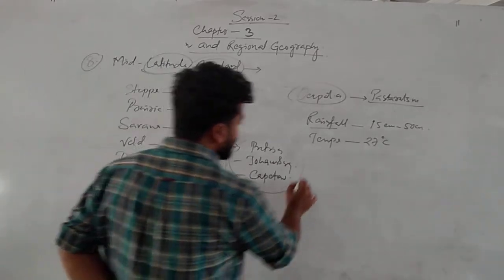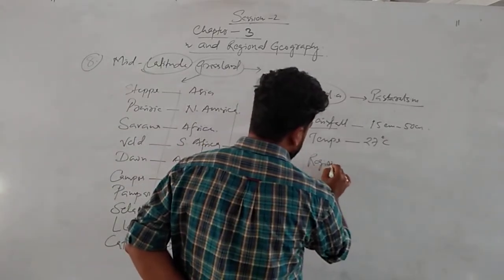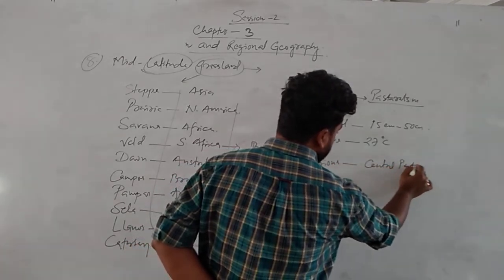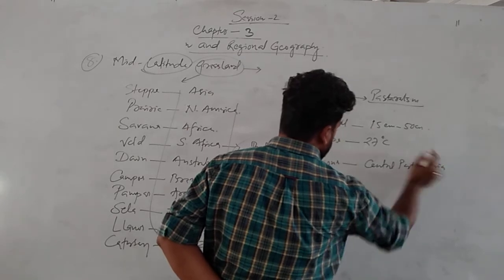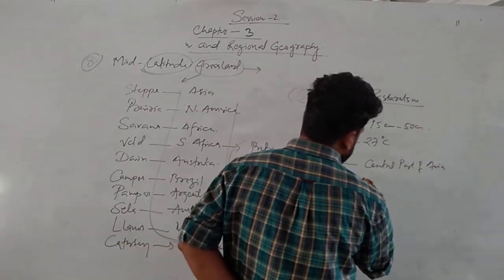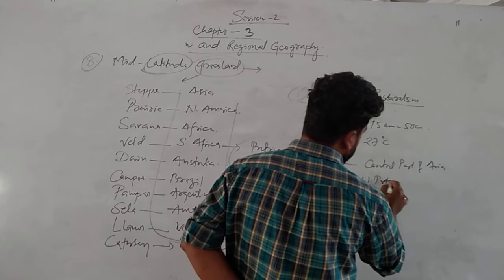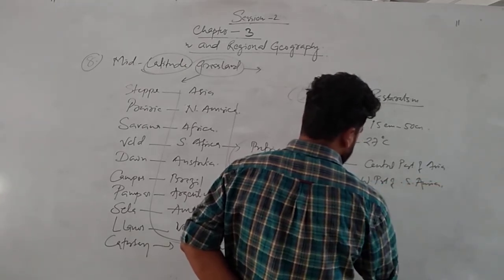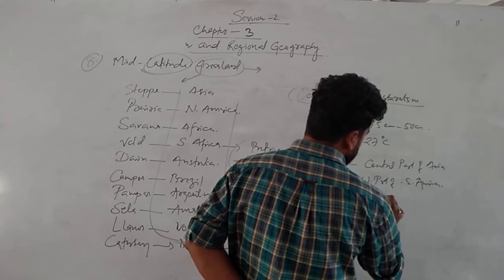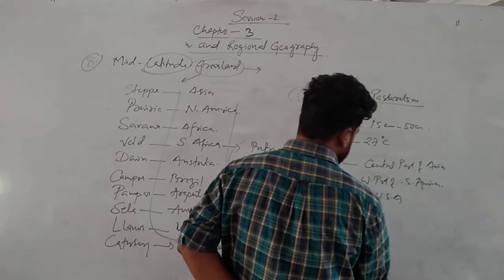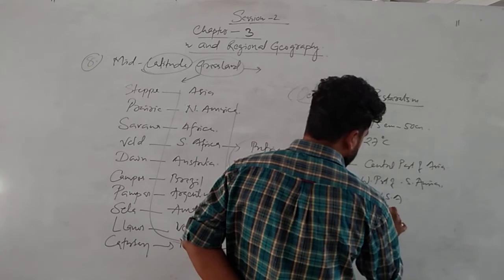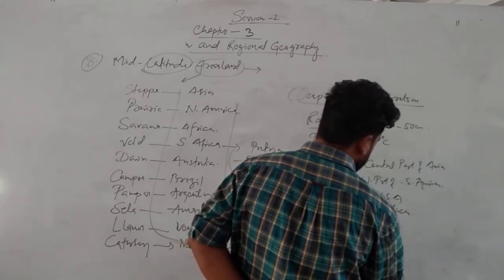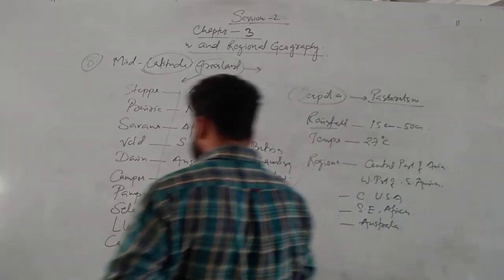And the region includes different types of regions: central part of Asia, western part of South America, central part of USA, southeastern part of Africa, and some part of Australia.